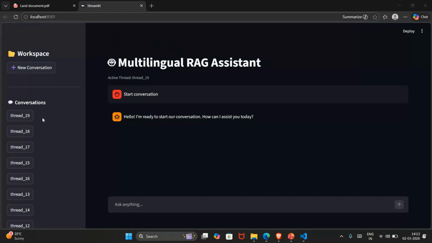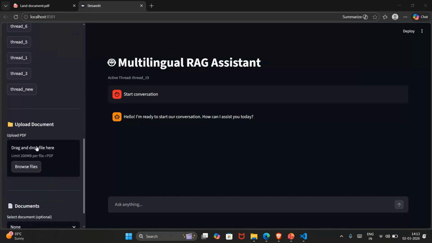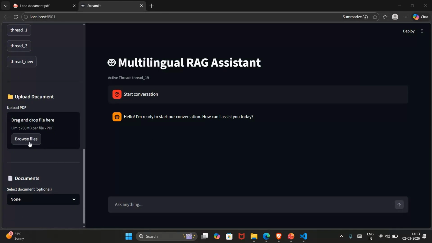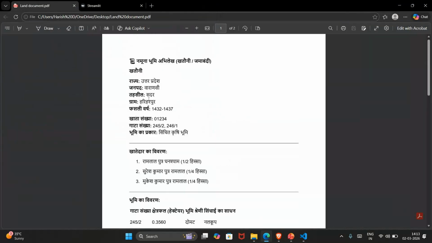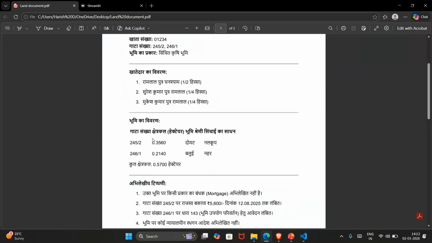Here you are seeing the interface of our project. Our project is mainly for government documents. Many citizens face difficulty understanding government documents. Here you are seeing the upload document option where you can upload a document. Suppose I have a Hindi document, which is completely written in Hindi.